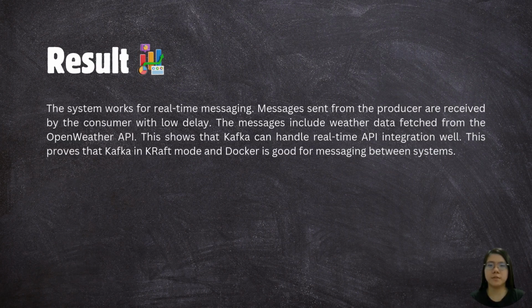Result: the system works for real-time messaging, where messages sent from the producer are received by the consumer with low delay. The message includes weather data fetched from the Open Weather API, showing that Kafka can handle real-time API integration well. This proves that Kafka in KRaft mode and Docker is effective for messaging between systems.